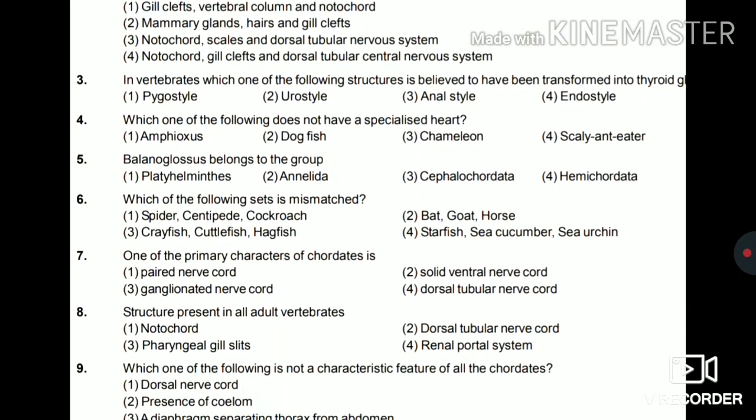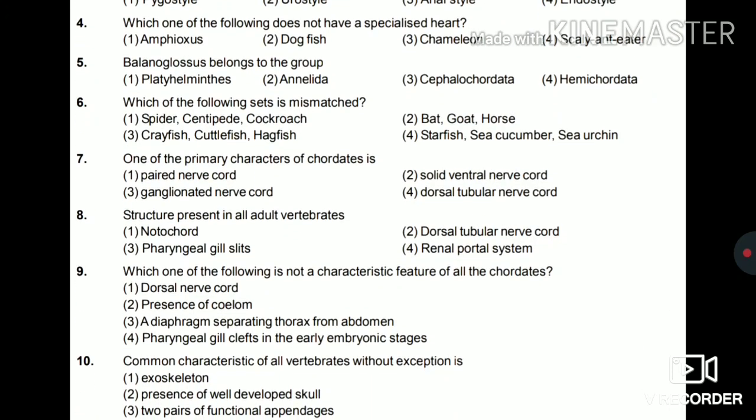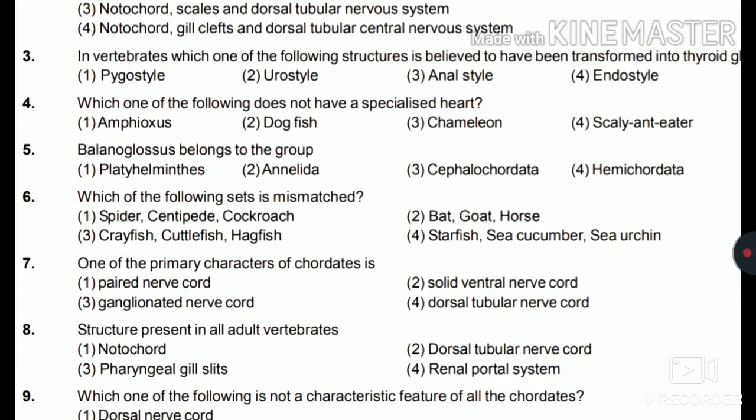Question number 3. In vertebrates, which one of the following structures is believed to have been transformed into the thyroid gland? First, pygostyle. Second, urostyle. Third, anal slide style. And fourth, endostyle. So the answer for this is endostyle. Fourth, which one of the following does not have a specialized heart? Amphioxus, dogfish, chameleon, or scaly anteater? So the answer for this is amphioxus.